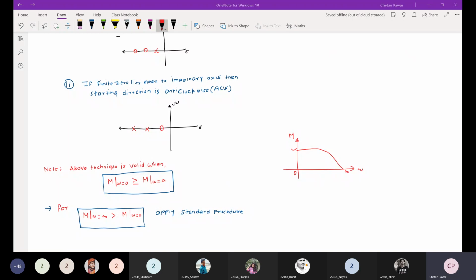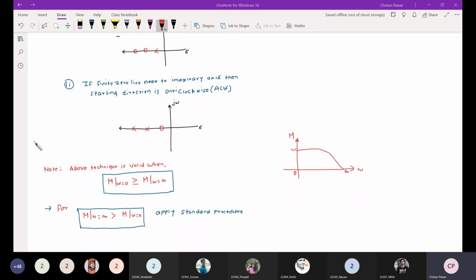You can just find out the magnitude at each and every frequency, but normally all the systems are only low pass filters. So you can apply this shortcut technique. Just verify it once so that you can apply this technique.